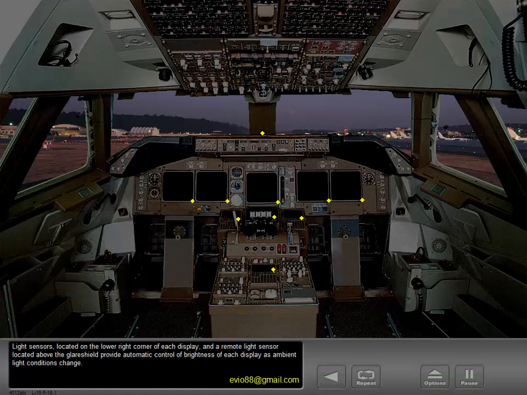Light sensors located on the lower right corner of each display and a remote light sensor located above the glare shield provide automatic control of brightness of each display as ambient light conditions change.